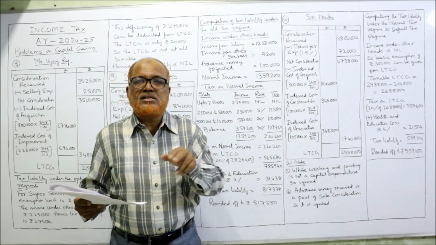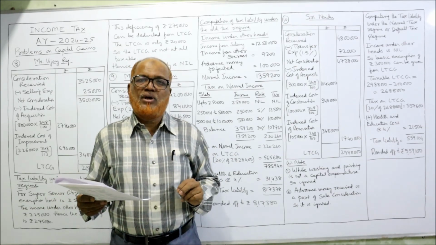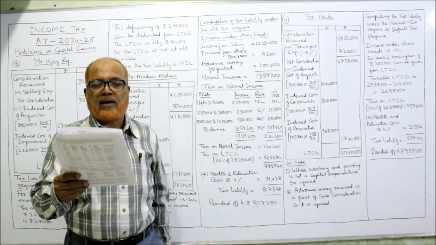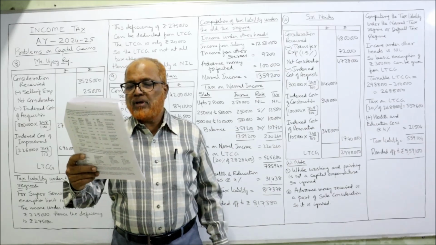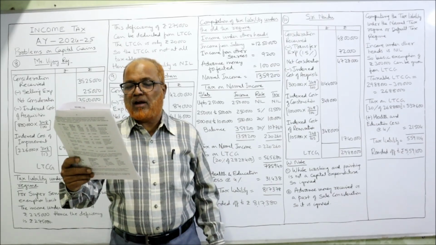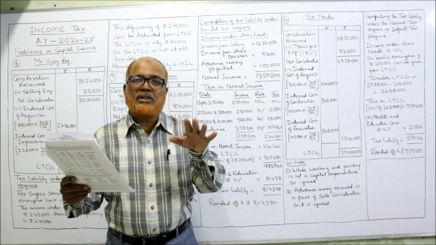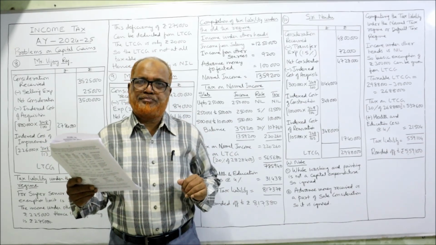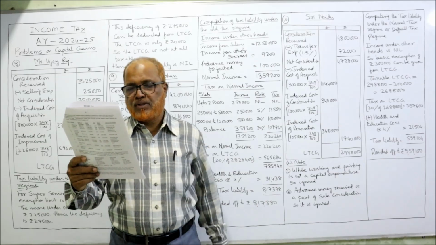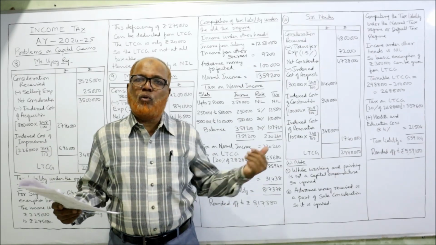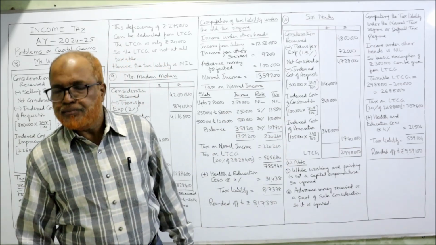We should not consider this advance received because this advance is a part of consideration received, 48 lakh. Compute income from capital gain and tax liability under normal tax regime. Normal tax regime means default tax regime, current new tax regime. If income from other head is nil, no other income, only this LTCG. Very simple problem.